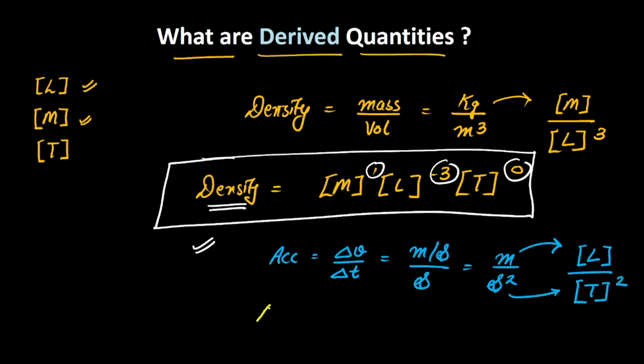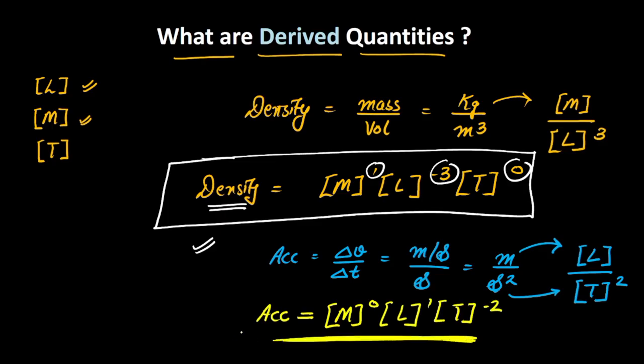So the dimensional formula for acceleration is M raised to the power 0, L raised to the power 1, and T raised to the power negative 2. This is the dimensional formula for acceleration, and likewise you can find the dimensional formula for all the derived physical quantities.